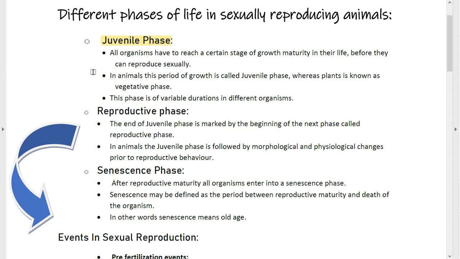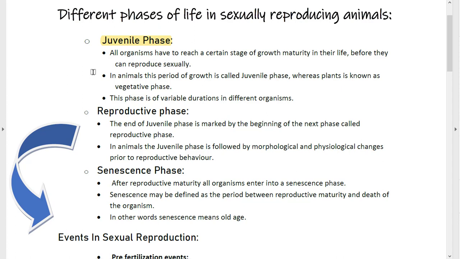It says that all organisms have to reach a certain stage of growth and maturity in their life before they can reproduce sexually. That means before you are mature, you are attaining that period of time where your body is growing in terms of weight, in terms of height, your hormones are changing. So before maturity, you will see a lot of morphological changes in your body.